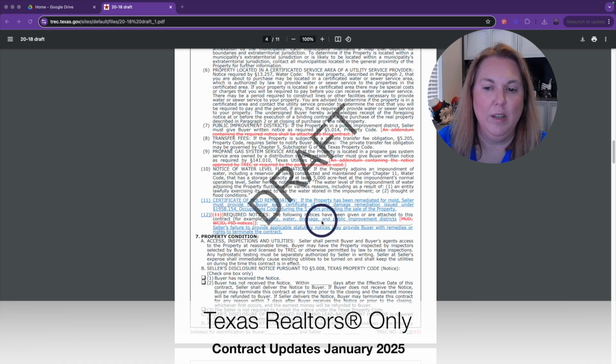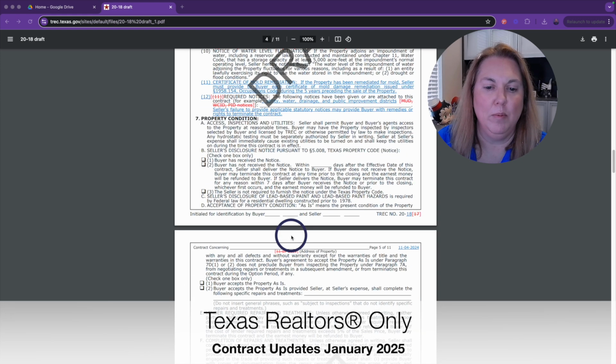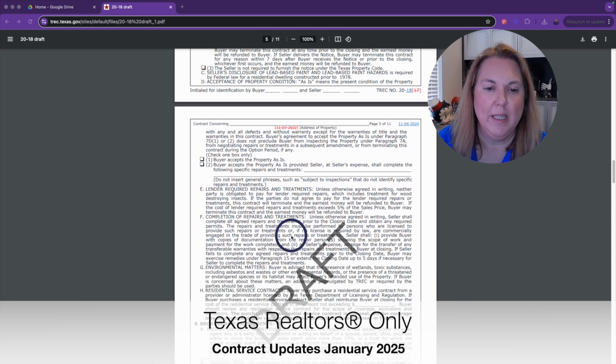And it says required notices. They're removing MUD, WCID, PID notices and adding, for example, utility, water, drainage, and public improvement districts. And then it says seller's failure to provide applicable statutory notices may provide buyer with remedies or rights to terminate the contract. That is what is being added. We'll move on to the next page here.